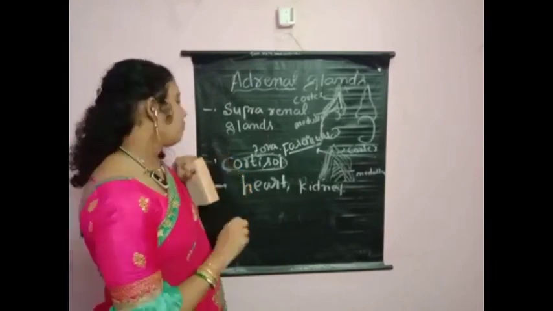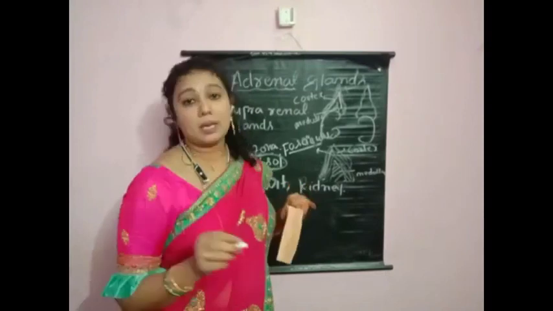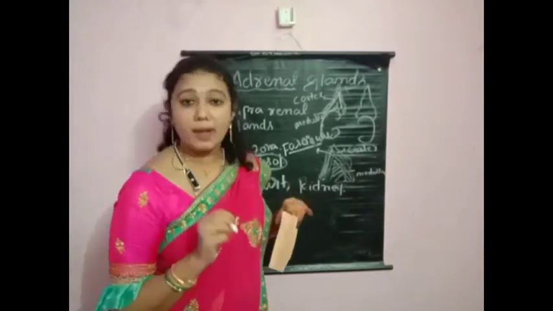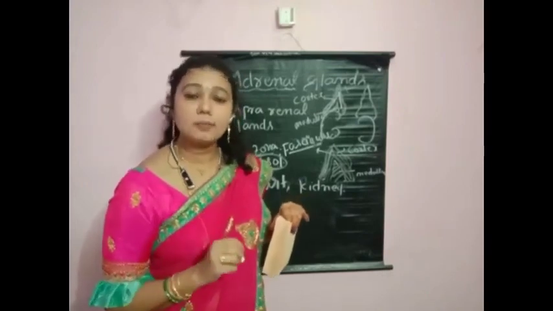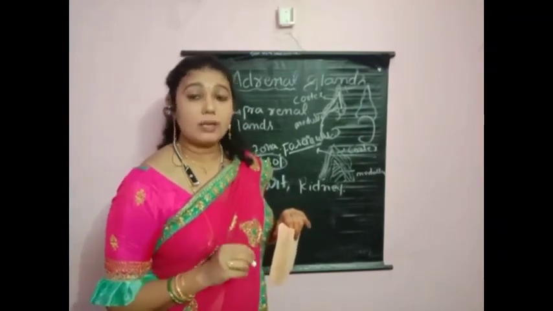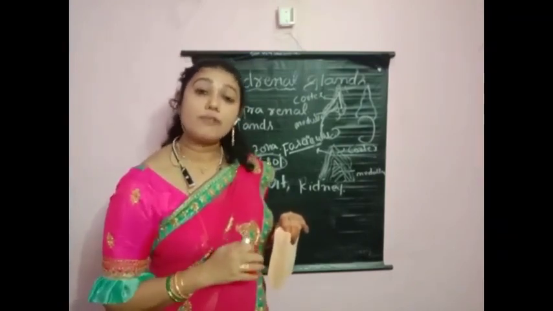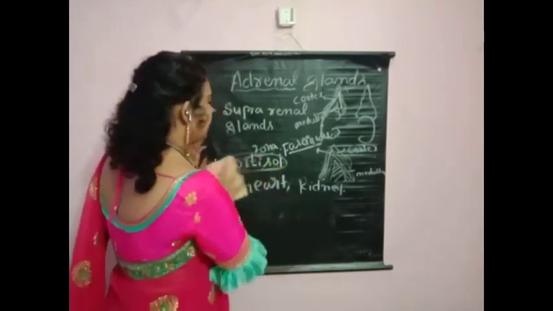What are the functions of cortisol, children? Cortisol is helpful for metabolism of carbohydrates, fats and proteins: gluconeogenesis, lipolysis, proteolysis. It also regulates cardiovascular functions and kidney functions.